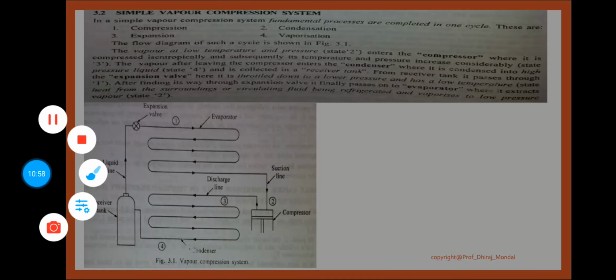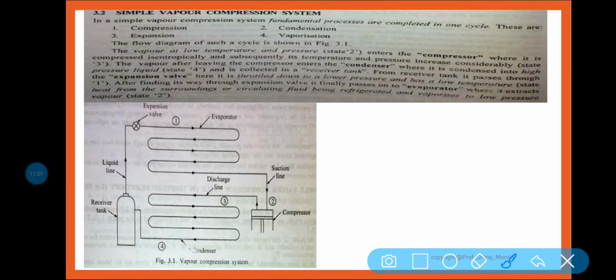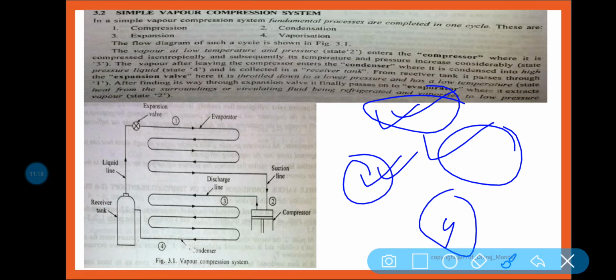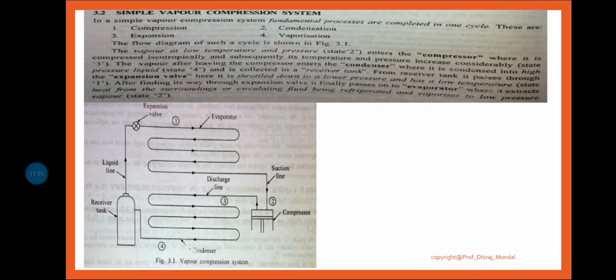Now, what I have discussed: in the compressor, the process name is compression. In the condenser, what is happening? Condensation. In the expansion valve, the process name is expansion, and in your evaporator, evaporation or vaporization, you can say. So what I have discussed is drawn here. So first of all, you tell me,